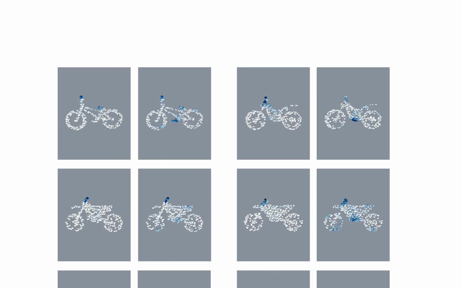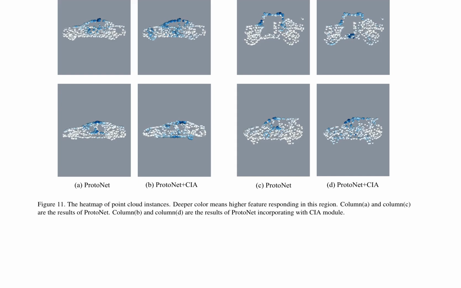The introduction of the CIA module addresses several limitations of existing point cloud classification models, such as their inability to effectively handle partial occlusion and scale variations. By leveraging contextual information from neighboring points, the CIA module enhances the model's ability to distinguish between different classes and improves overall classification accuracy. In conclusion, the proposed CIA module significantly enhances the performance of point cloud classification models by incorporating contextual information and attention mechanisms.